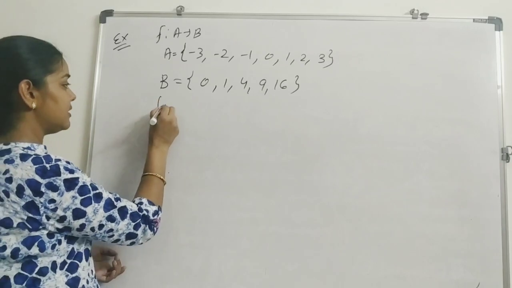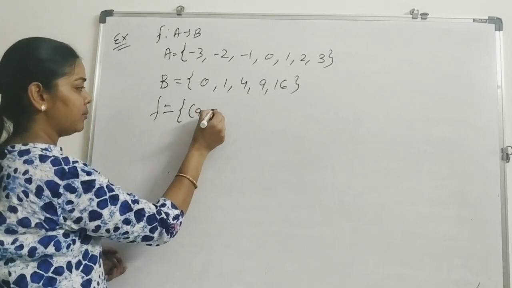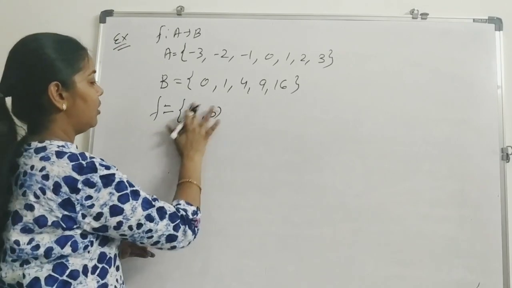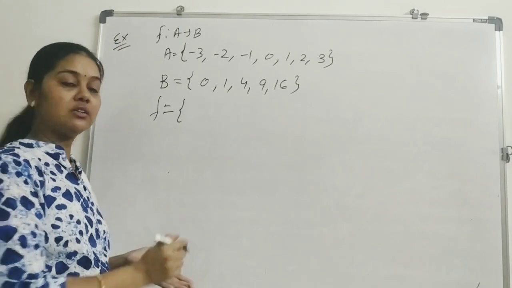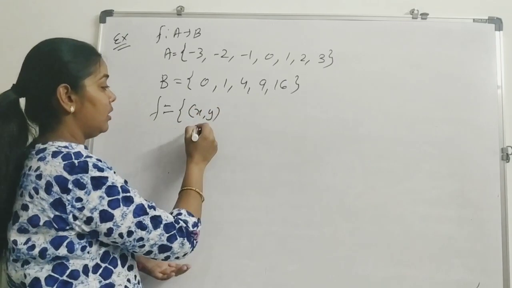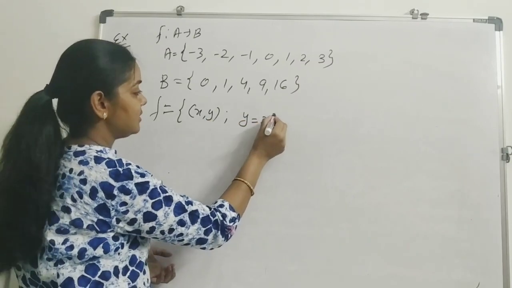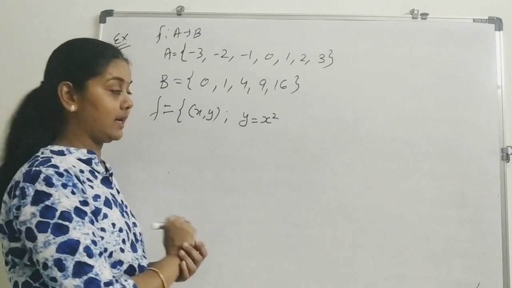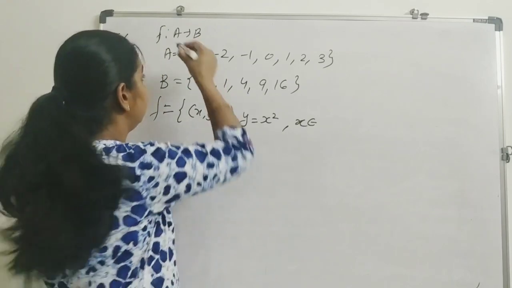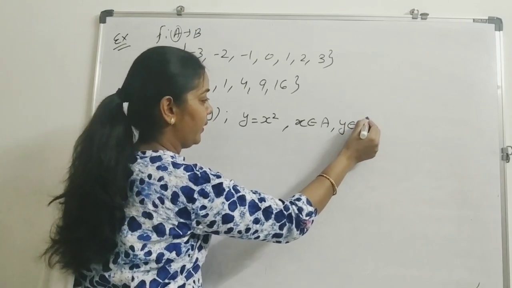And the function is defined as the set of ordered pairs (x, y) such that y equals x squared, where x belongs to the first set, that is A, and y belongs to B.